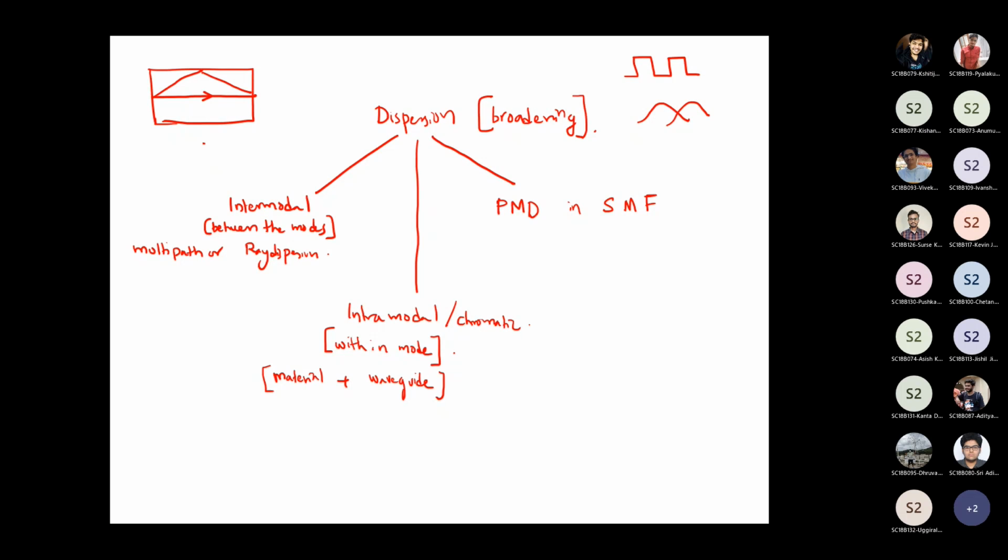Please go through the homework. I have posted a homework. It consists of some derivations. Please do that. And it also consists of some numerical plotting, for which you need to use either MATLAB or Mathematica. You can discuss among your friends for solving the homework, but please do not copy. If I find that somebody has copied the code, or simply copied the figures, I'm not going to evaluate your homework.